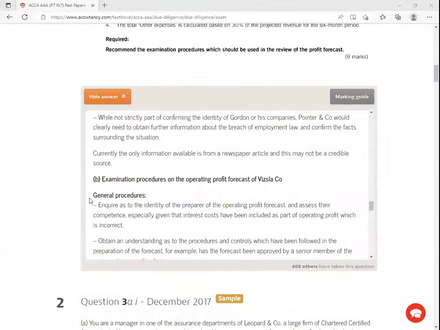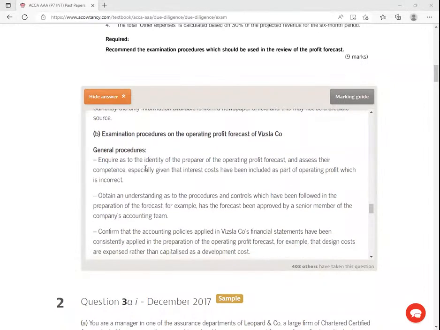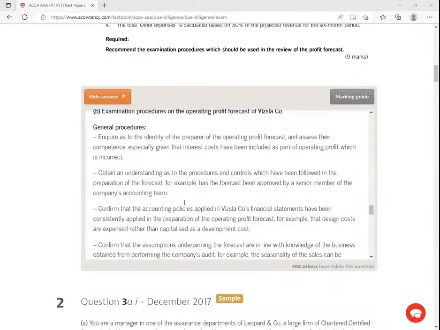So we are told here, general procedures require us to identify the preparer of the operating profit forecast and assess their competence. Obtain an understanding as to the procedures and controls which have been followed in the preparation of the forecast. For example, has the forecast been approved by a senior member of the company's accounting team? So that approval, they should not just bring me something that has been done by a junior accountant down there and they're placing it on my desk. I would want to see some signs,